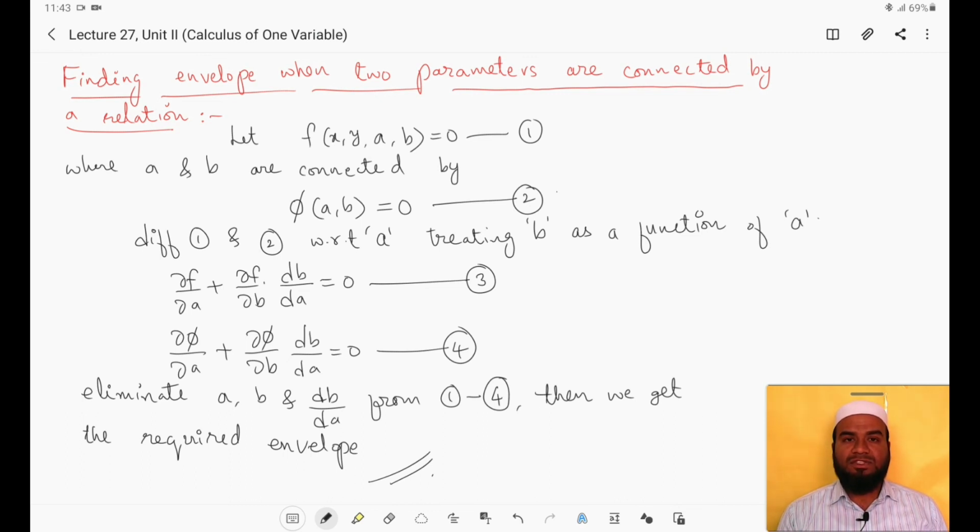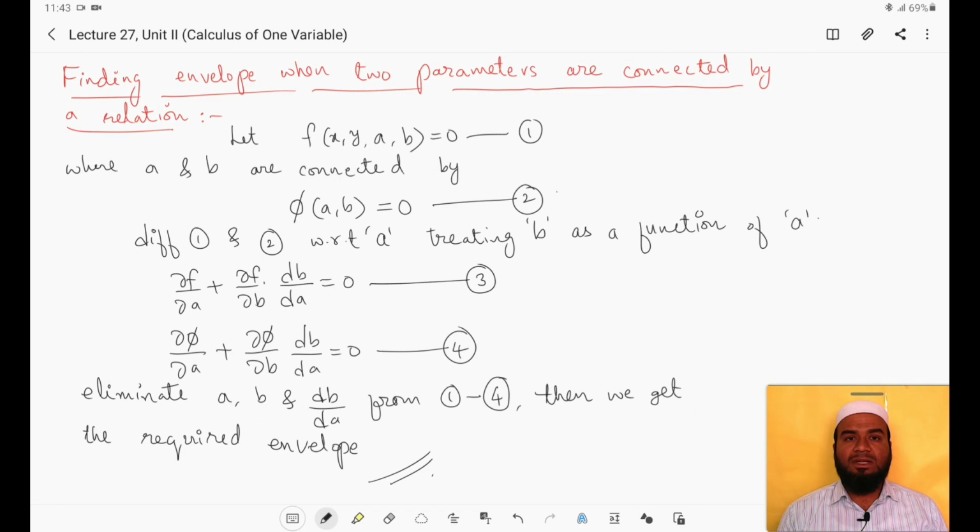Then curvature, radius of curvature, center of curvature, circle of curvature. Also evolute and involute. The last topic is envelope for a single parameter family and envelope for a two parameter family where the parameters are connected.